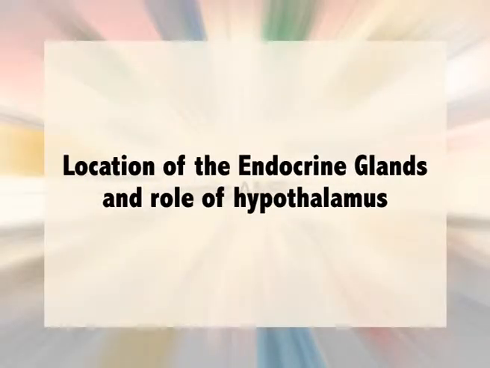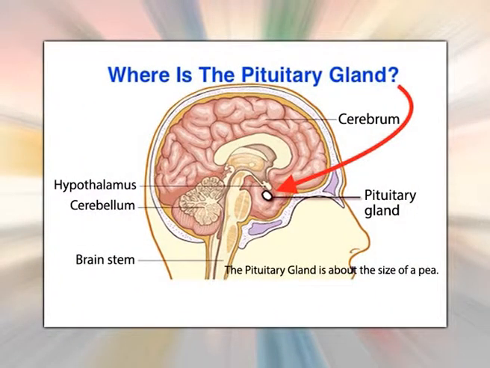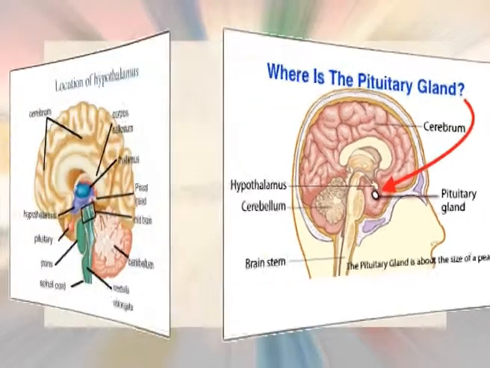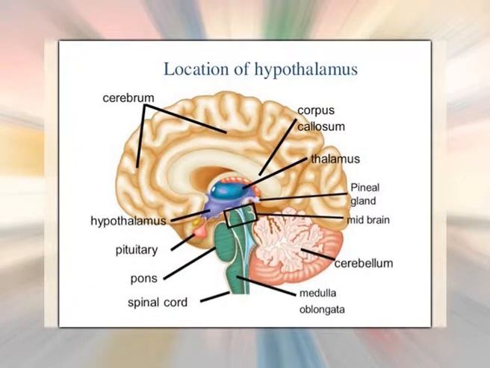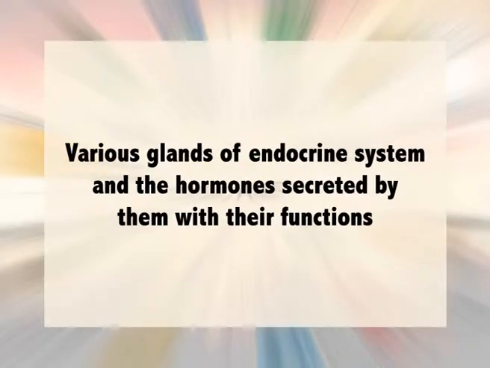Location of the endocrine glands and role of hypothalamus. The pituitary gland is found inside the skull, just above the nasal passages. It is considered the master gland as it ensures the timely production and delivery of every hormone in the body. Hypothalamus plays an essential role in delivery of messages to and fro from respective endocrine glands throughout the body. Now let's learn about the various glands of the endocrine system and the hormones secreted by them with their functions.